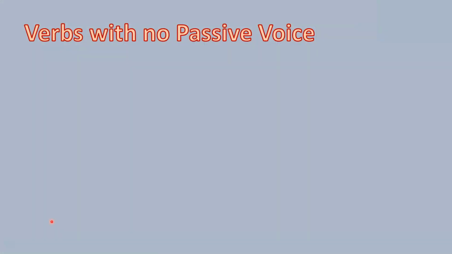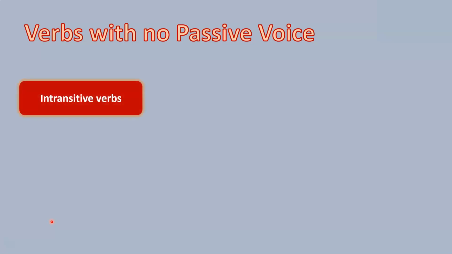Now, there are certain verbs that we don't use in passive voice because of different reasons, okay? The first reason why we don't use a verb in passive voice is because it's an intransitive verb. An intransitive verb will never be able to be transformed into passive voice, okay?